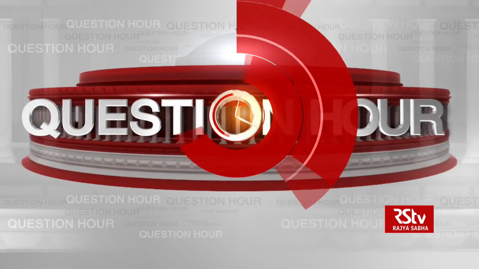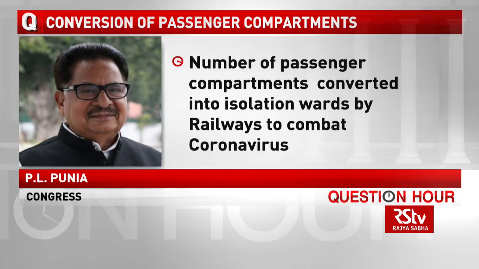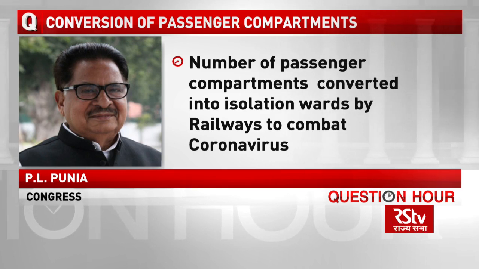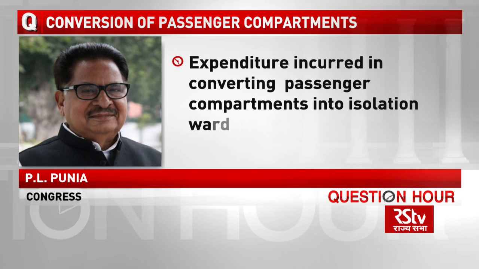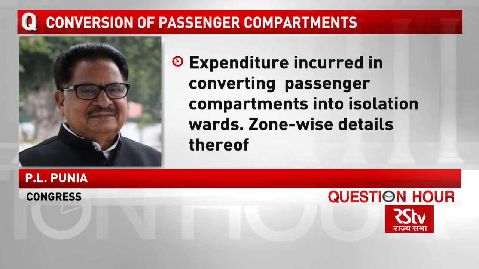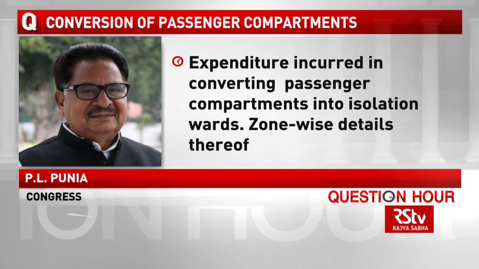Well, that was an elaborate reply by Ministry of Railways on Shramik special train. Now, another query which is fairly related was asked by member PL Punia, again from Ministry of Railways. The member here asked about the conversion of passenger trains to isolation ward to keep a COVID-19 patient. The member asked details about how many such passenger trains were used for making isolation wards, and lastly, what was the expenditure incurred on maintaining and forming these passenger train into isolation wards.